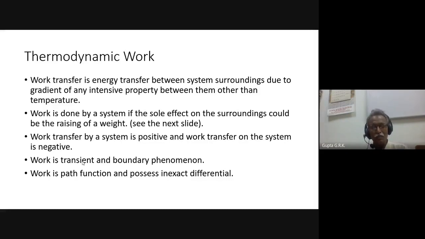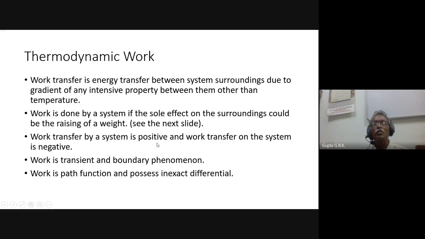And work transfer is the energy transfer between system and surroundings due to gradient of any intensive property between them other than temperature. And work is done by a system if the sole effect on the surroundings could be the rising of a weight. Actually, this is the important definition for thermodynamic work. Okay, we will see what that is.